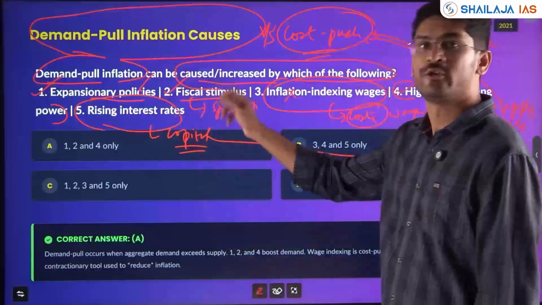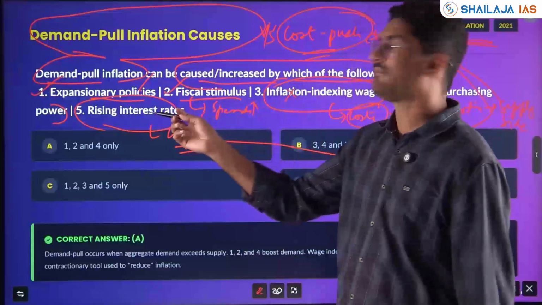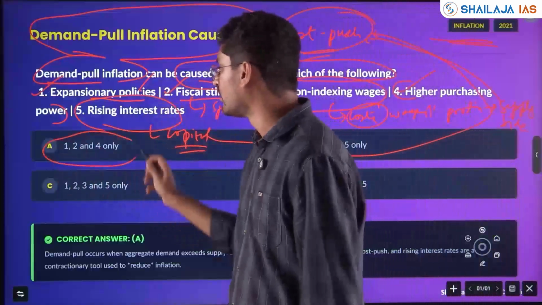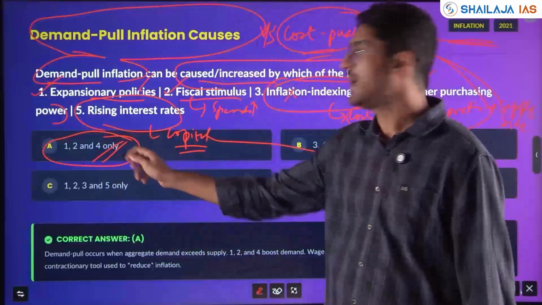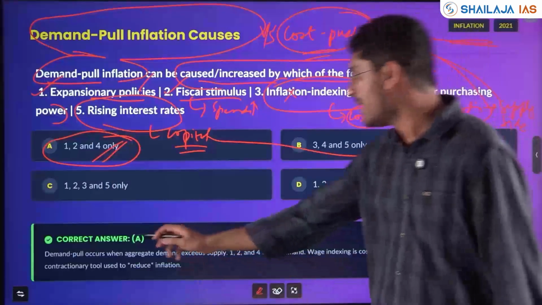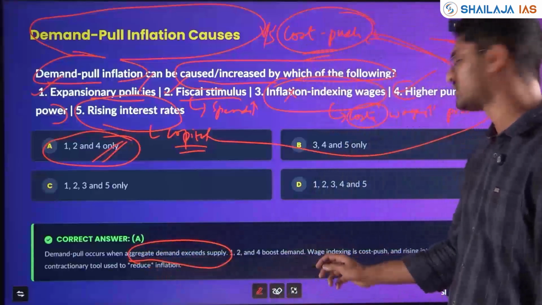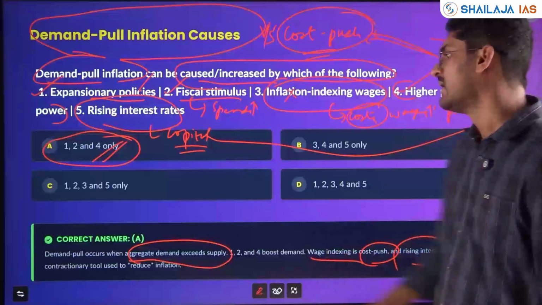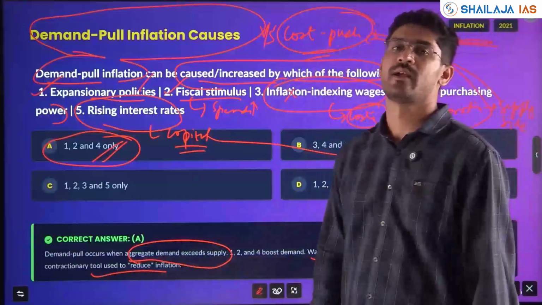So 1, 2 and 4 are demand pull inflation. 3 and 5 are cost push. He has asked for demand pull. So 1, 2 and 4 are the three, and 1, 2 and 4 is the option here. Demand pull occurs when aggregate demand exceeds supply. So 1, 2, 4 boost demand. Wage indexing is cost push, and rising interest rates are a contractionary tool. It will reduce inflation.